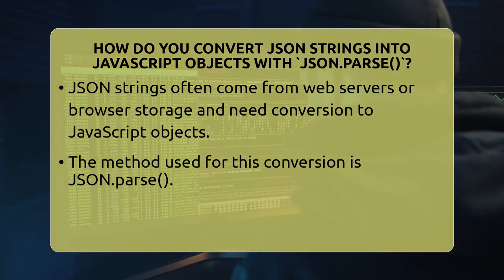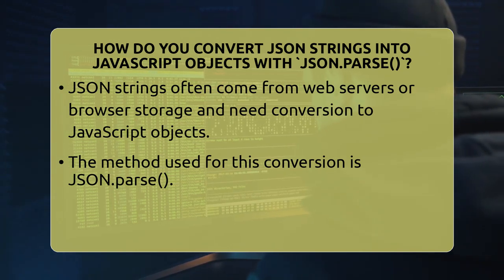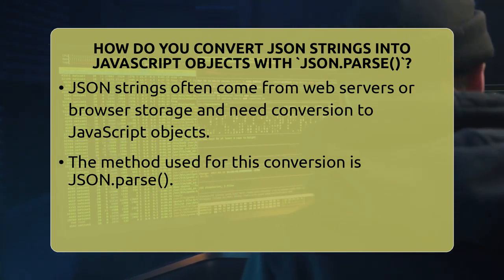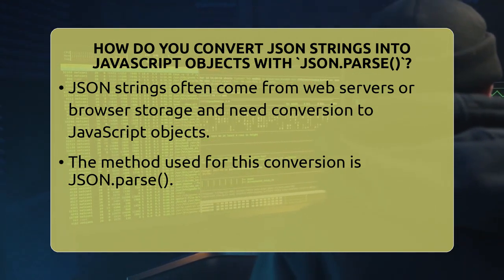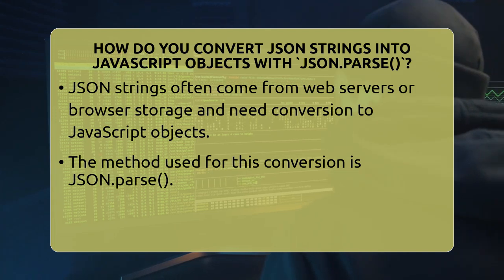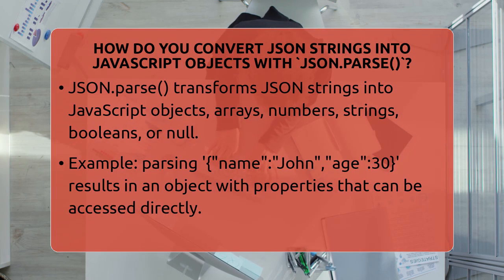The JSON.parse method takes a JSON string and converts it into a JavaScript object, array, number, string, boolean, or null. It's like translating a language so your code can understand and use the data. For example, if you have a string like {"name": "John", "age": 30}, calling JSON.parse on it will give you an object with properties name and age. You can then access these properties directly, like obj.name, which will give you John.